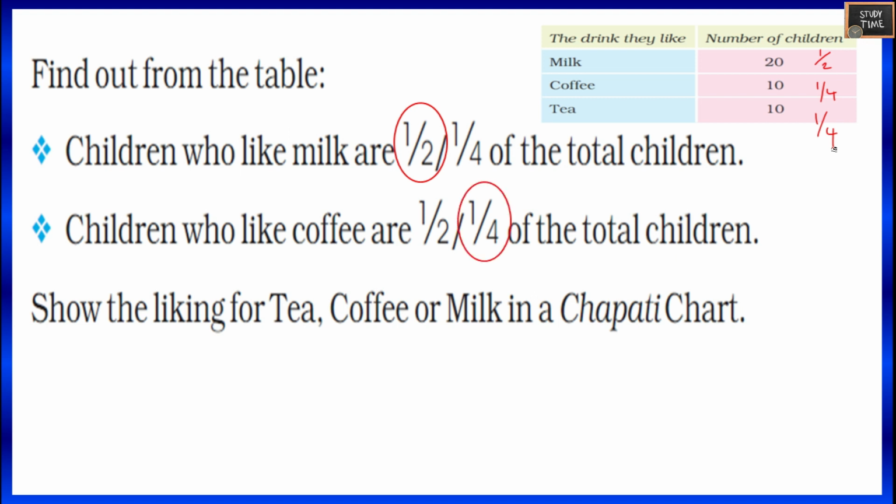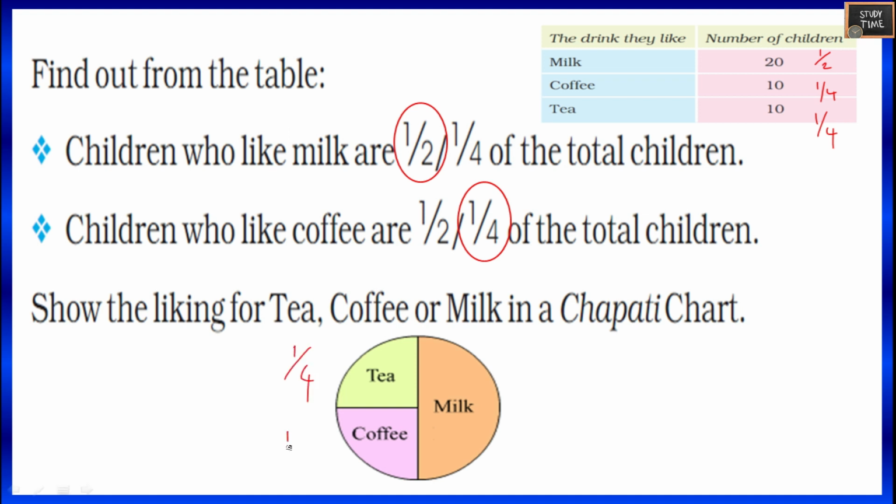So make a chapati chart with tea, coffee, milk. So you will be getting this. Because here it is 1/4, here it is 1/4, milk is 1/2. So you'll be getting the answers. You'll be getting questions in the exam, like either you have to make a chapati chart, or you'll get a question like this, or you'll get a question like this, 1 by 2, to find the part. Which part? How many parts of it are there from the total? So all these questions you can expect.